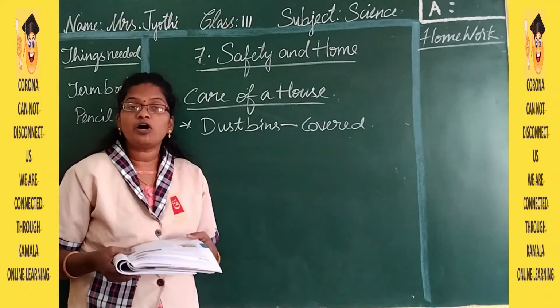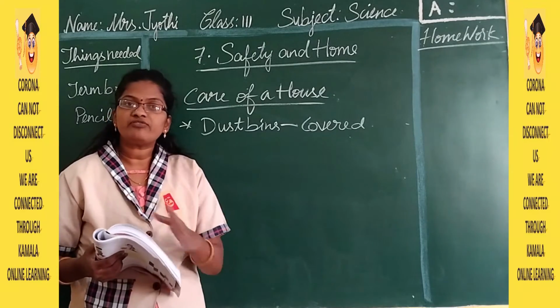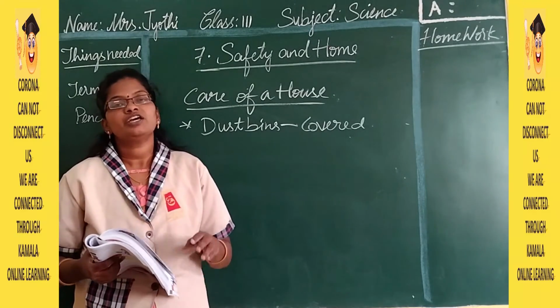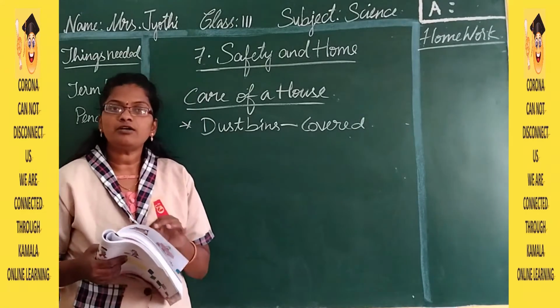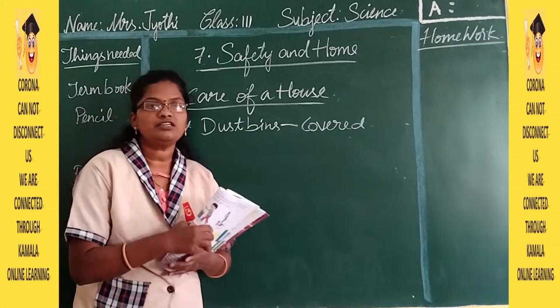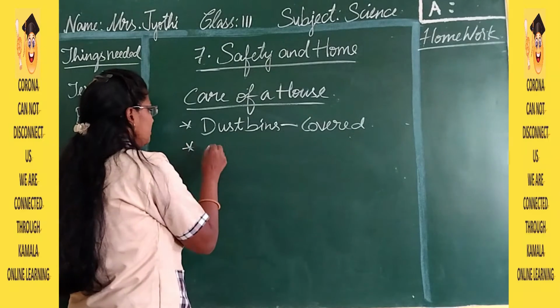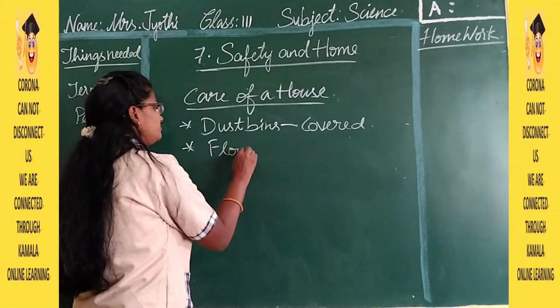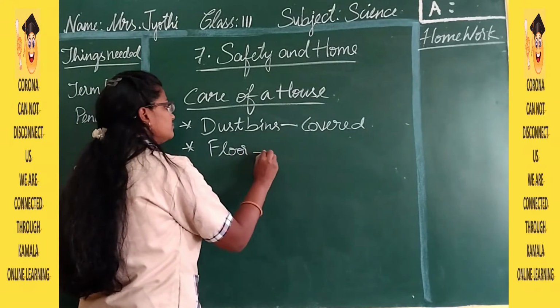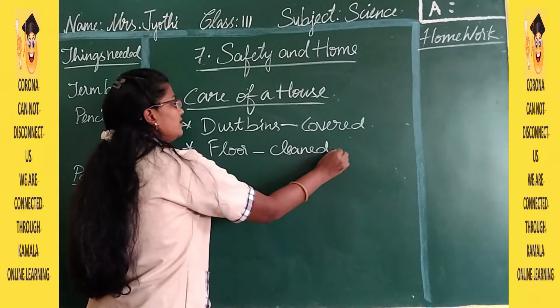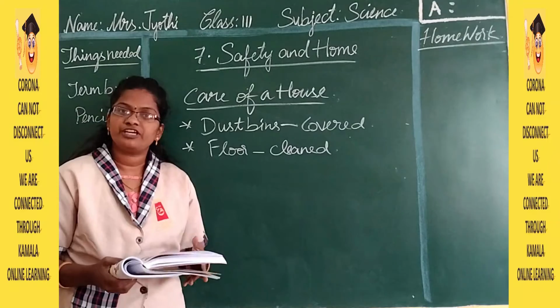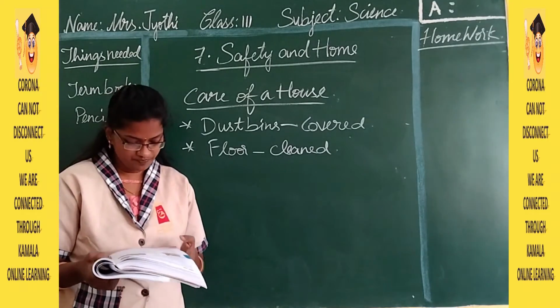Floor should be mopped regularly. Whatever floor you have, it should be washed with water or cleaned with a mop stick. So the second thing is the floor should be clean. Daily once we have to clean the floor.